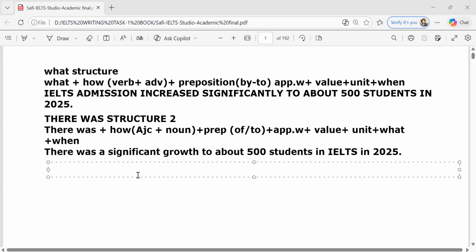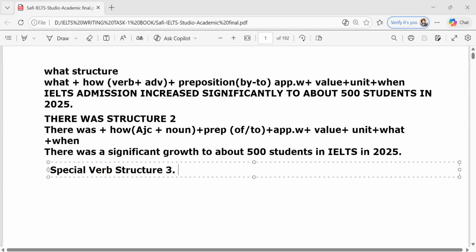The third one, structure number 3, I call it special verb structure. Okay, these are my own names. I give them my own names, just so that it is easy for you people to remember. So that's why I give them my own names: what structure, there was structure, and special verb structure.